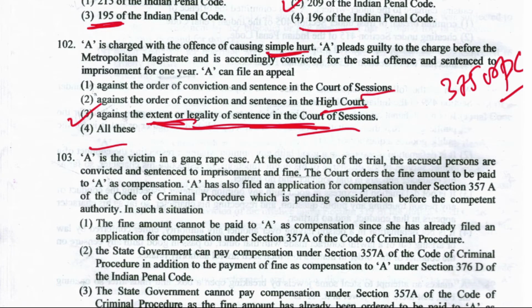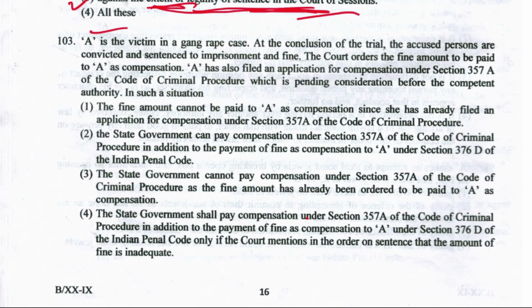Now next question, question number 103. A is the victim in a gang rape case. At the conclusion of the trial, the accused persons are convicted and sentenced to imprisonment and fine. The court orders the fine amount to be paid to A as compensation. A has also filed an application for compensation under section 357A of CRPC, which is pending consideration before the competent authority. In such a situation, the fine amount cannot be paid to A as compensation since she has already filed an application for compensation under 357 of CRPC.